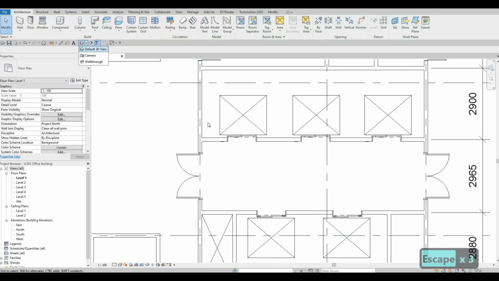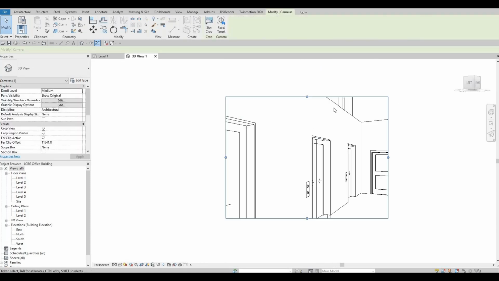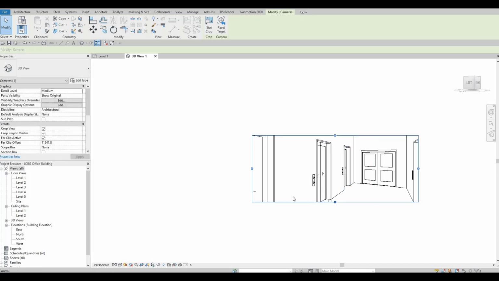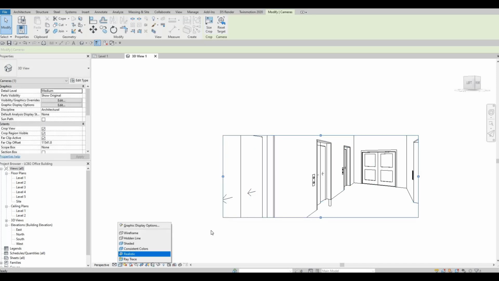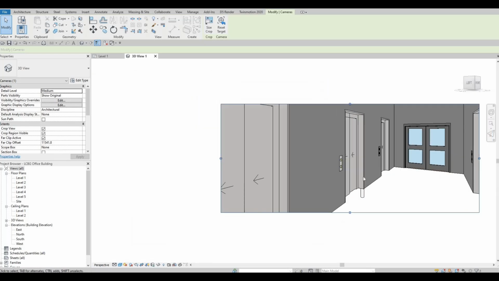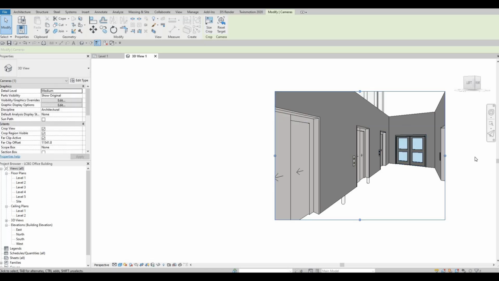And if we go and see a camera view, you'll see that it looks like that. And let's go to consistent color. So it looks nice. Okay.